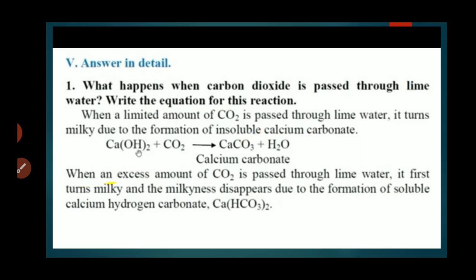When an excess amount of carbon dioxide is passed through lime water, it first turns milky, and the milkiness disappears due to the formation of soluble calcium hydrogen carbonate. Calcium hydrogen carbonate, Ca(HCO3)2.